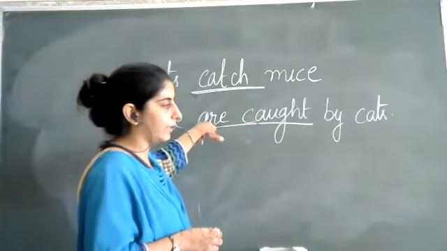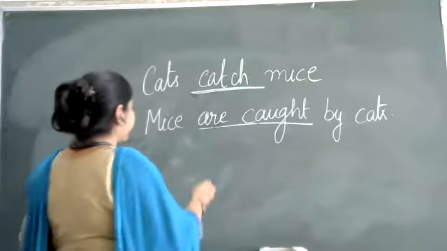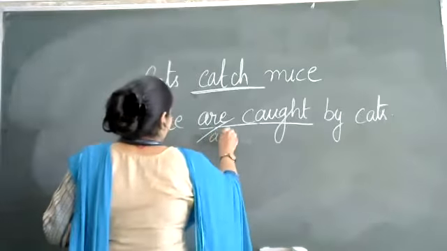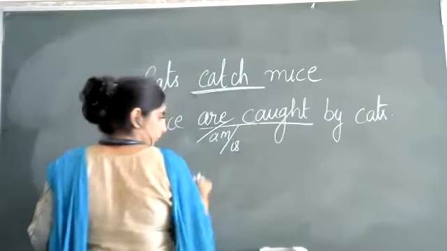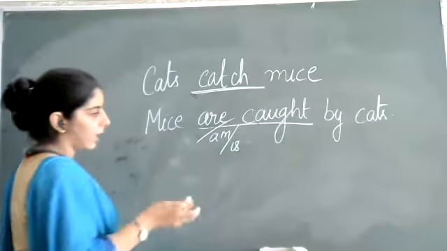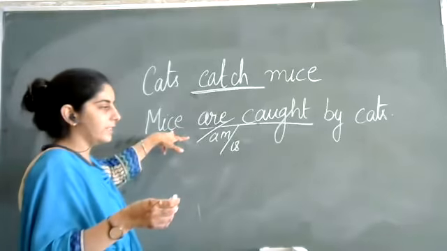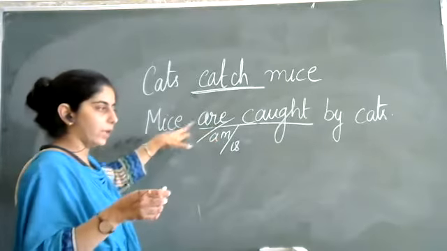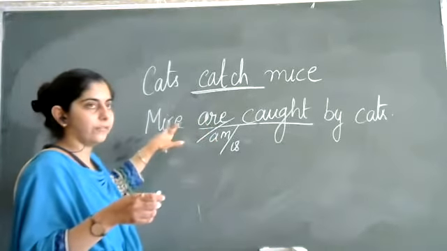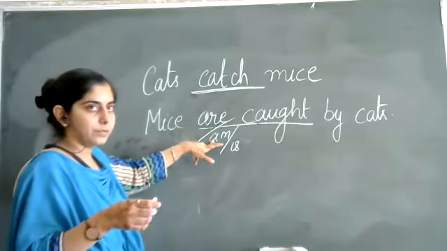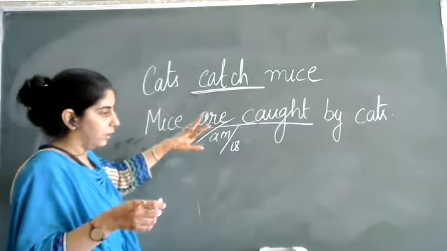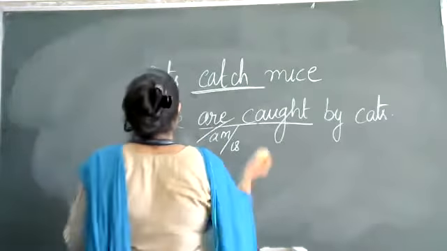Present tense को दिखाने के लिए we'll take one helping verb. The helping verb can be are, am or is. ठीक है? Depending on the subject, this will change. If plural, are; if singular, is; and if I, am. ठीक है? Next, we'll see the verb.